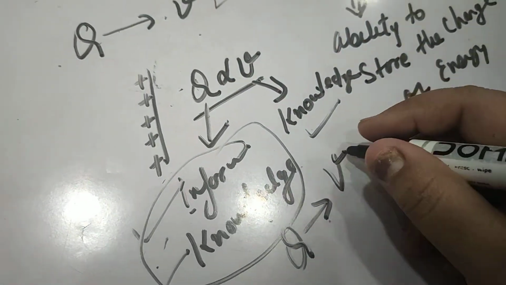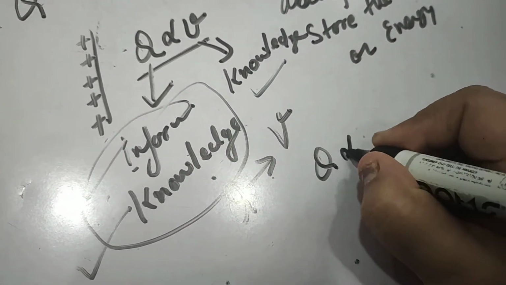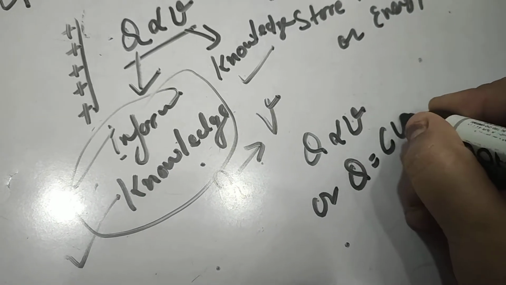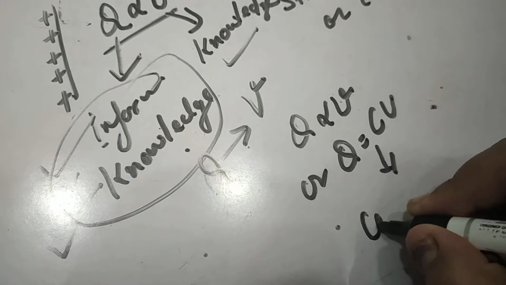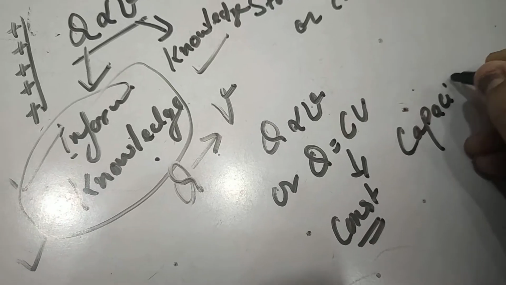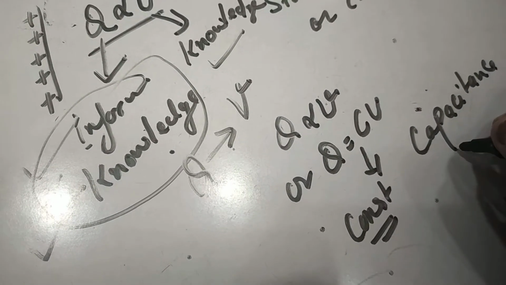From all these examples, it is clear that Q is directly proportional to V, or Q is equal to CV, where C is constant of proportionality and is called capacitance of the capacitor.